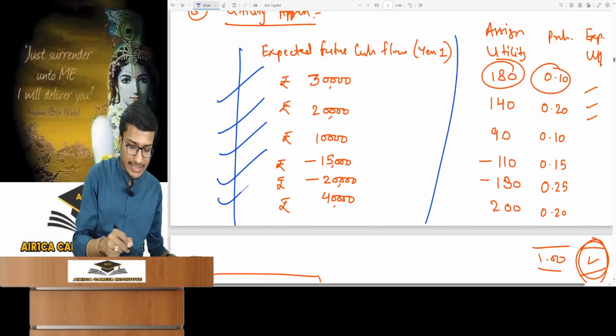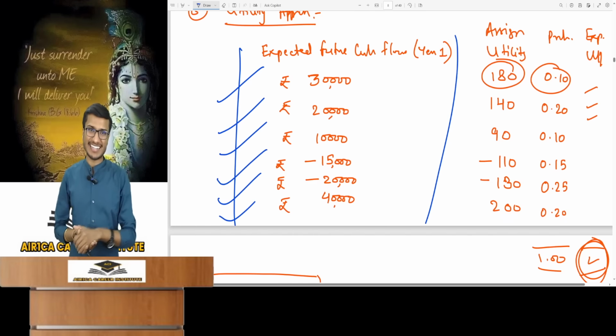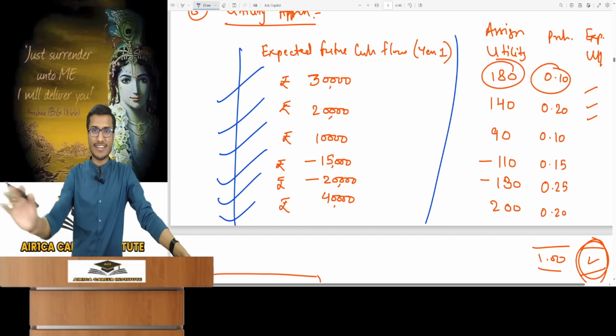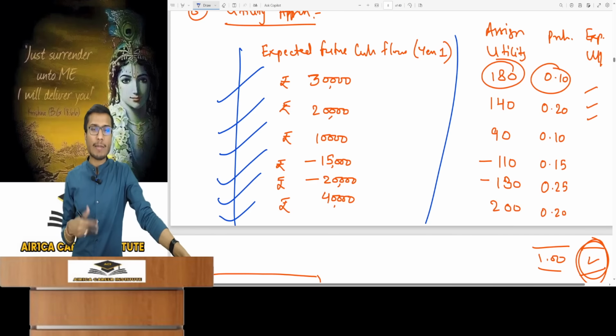In the coming year, I can get these cash flows from this project. I figured this out, so I can expect these cash flows from my project over its 1-year life. I've made all the scenarios. Now, do you know what to do?